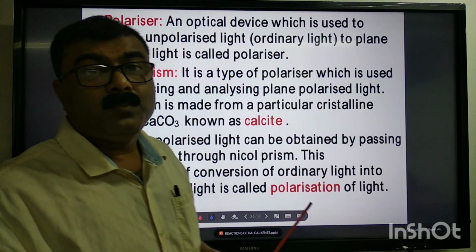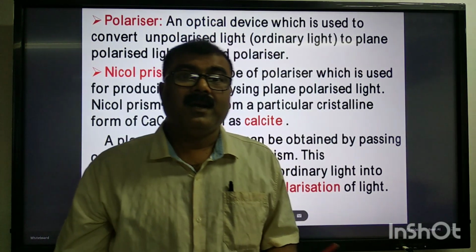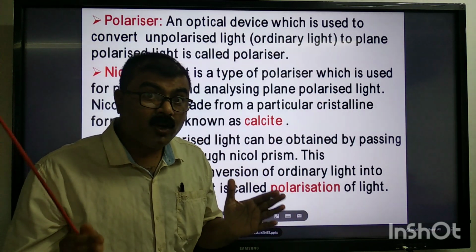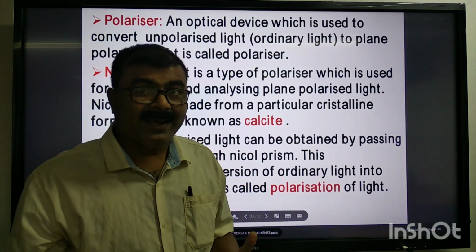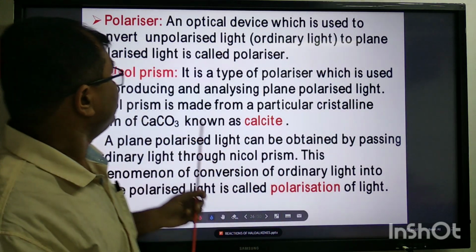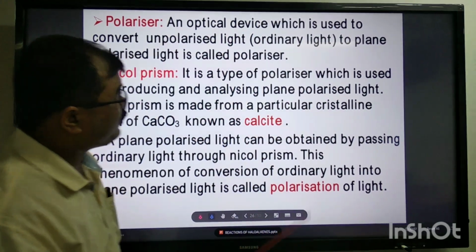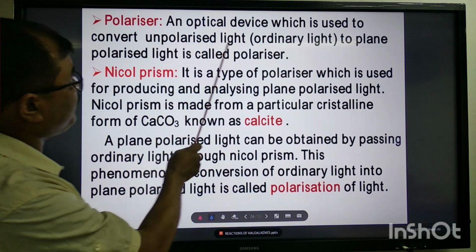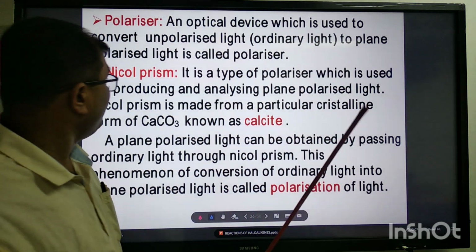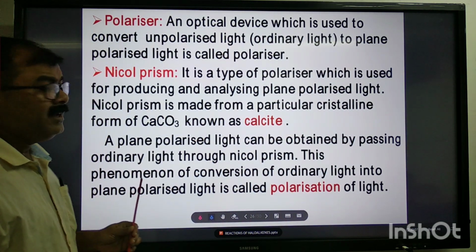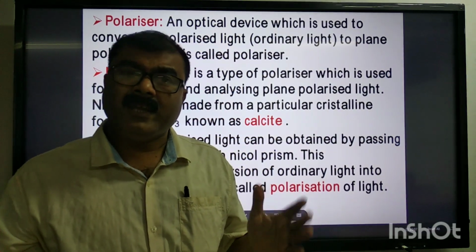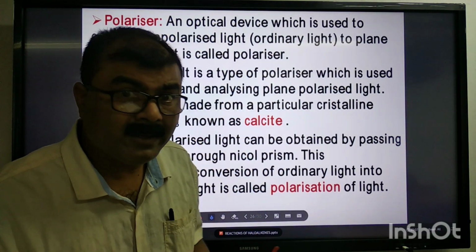So what is a polarizer? A polarizer is an optical device which converts ordinary light or unpolarized light to plane polarized light. So it is an optical device which is used to convert unpolarized light, that is ordinary light, to plane polarized light. It's called a polarizer. There are different types of polarizers, like nickel prism, Polaroid.